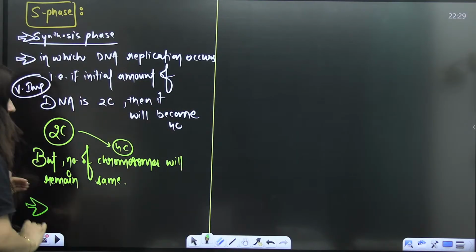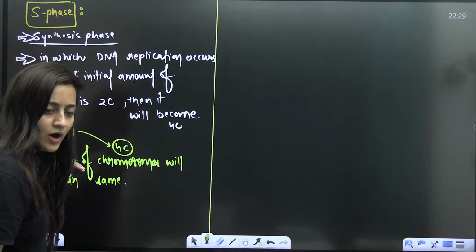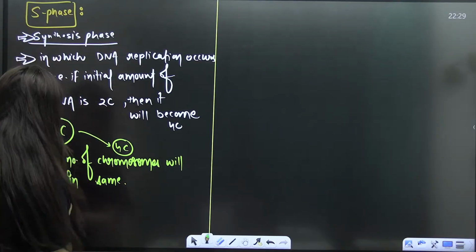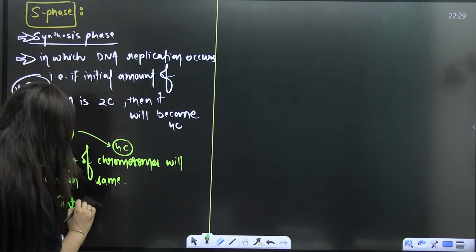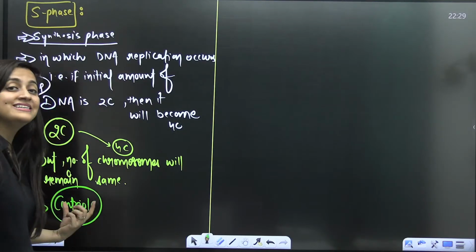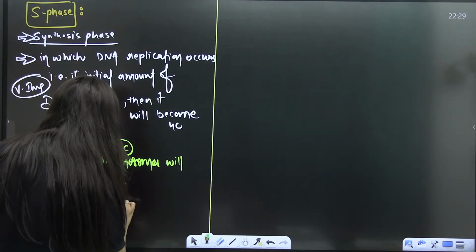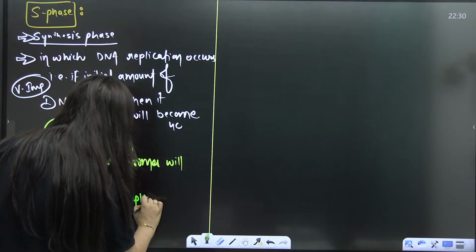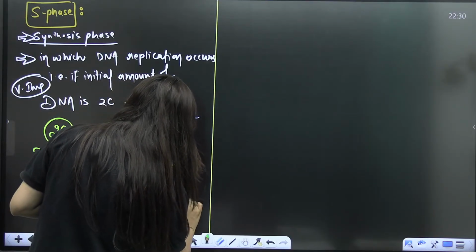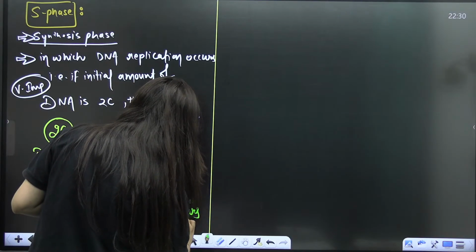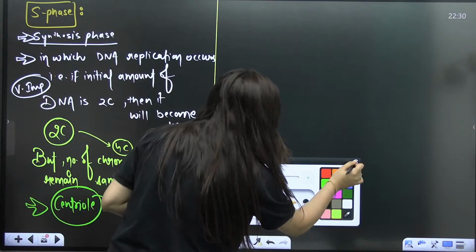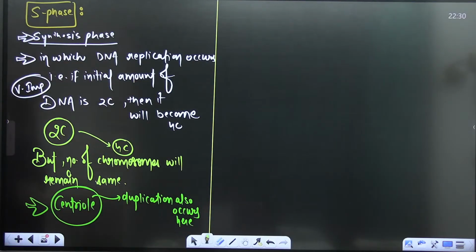Next point that we have here, this is the 1 point, students. Next point that you need to remember is that the centriole, which is a non-membrane bound organelle present in animal cells, we have discussed it. So centriole duplication also occurs here. Is it clear? Yes, everybody. I hope you guys are making the notes as well. So is it done?